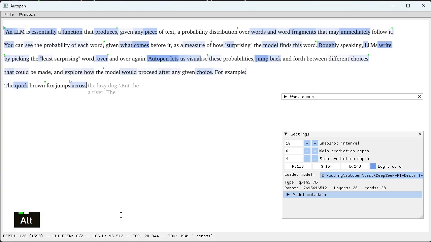If we instead choose "a" to follow after "across," the most likely completion becomes "river." Going back and choosing "over" after all, we see that instead of "a lazy dog," the next likeliest option here is once again "a river," followed by "a fence."